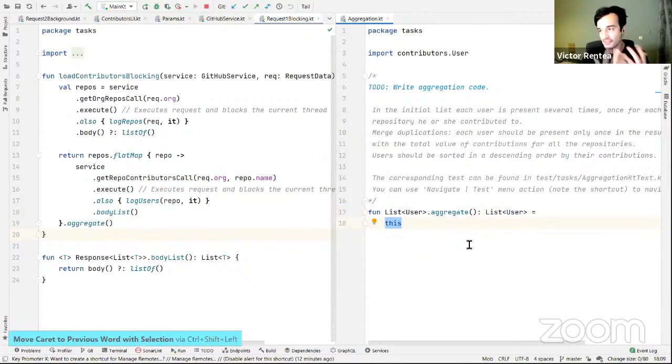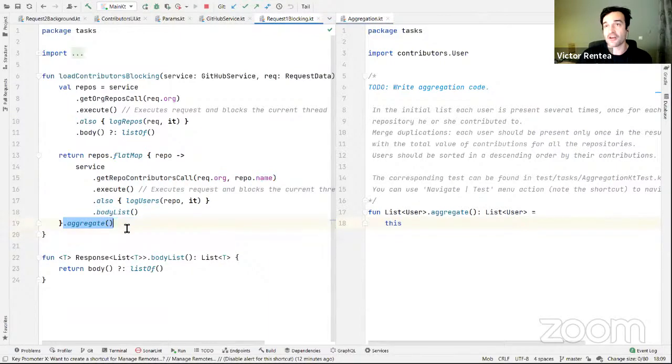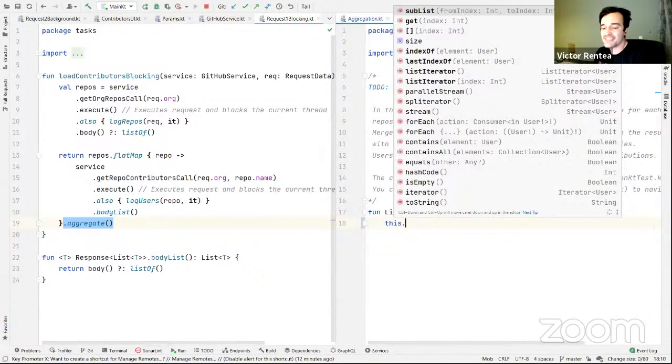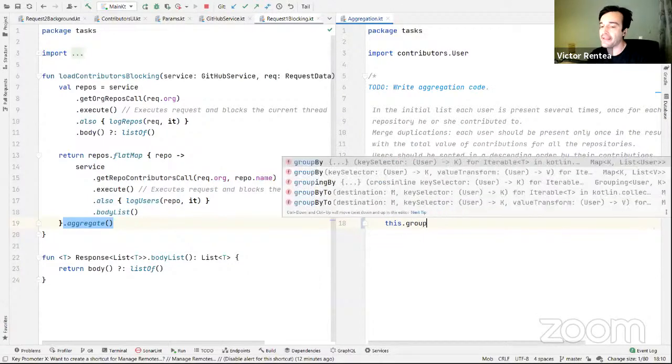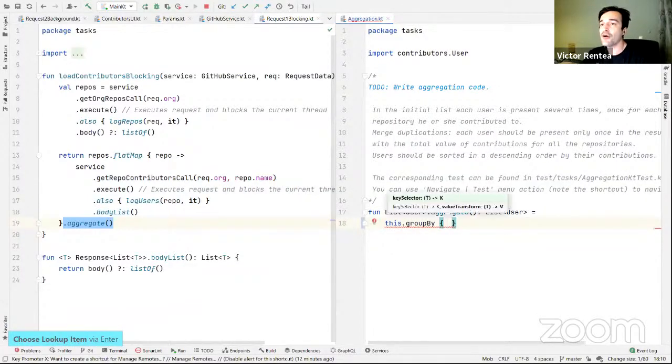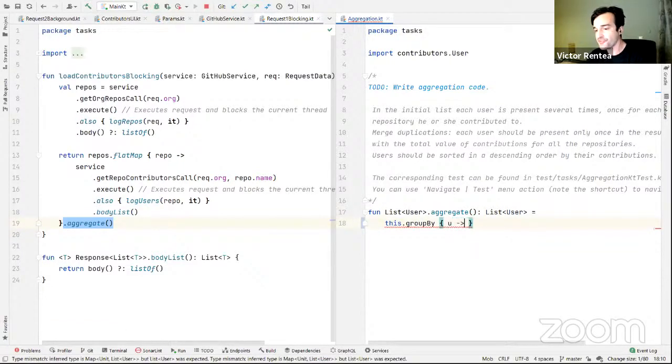How can I do that? Let's start first with this functional programming experiment in Kotlin. Now, this is the list that I am calling the aggregate on. Now, what do I do next? On this list, I need to do a group by, saying over here that I want to group it by login. I can start with the user and extract the user login, or I could just directly type login.